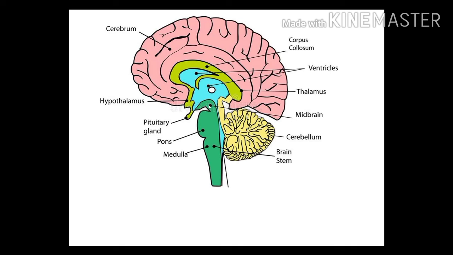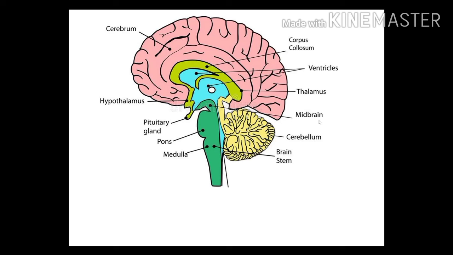The midbrain is a narrow part of our brain and is mostly responsible for involuntary processes. Which are the involuntary processes? For example, respiration, circulation, maintaining pressure, temperature. Such processes are involuntary processes.